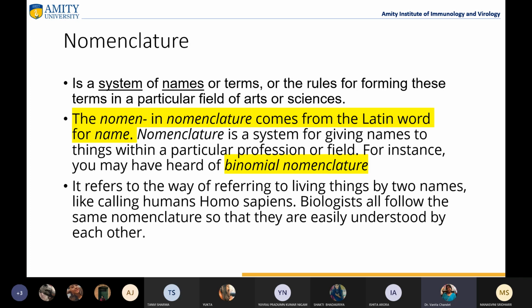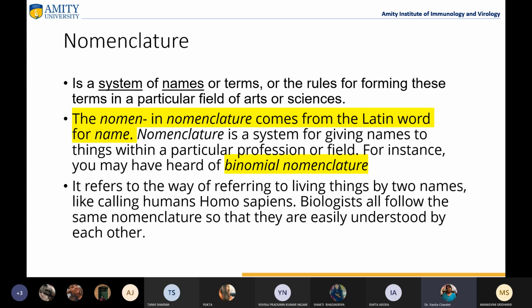So nomenclature basically is a system of names or terms, or there are certain rules for forming these terms in a particular field, in any field. See, nomenclature is for all kinds of living organisms or all kinds of things.